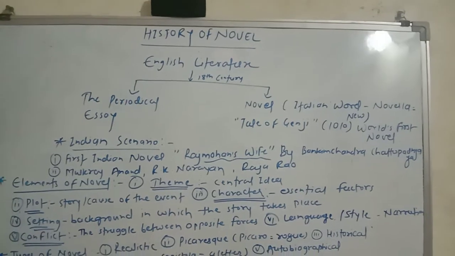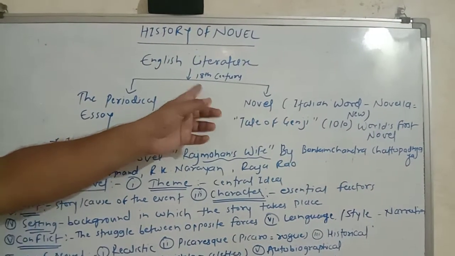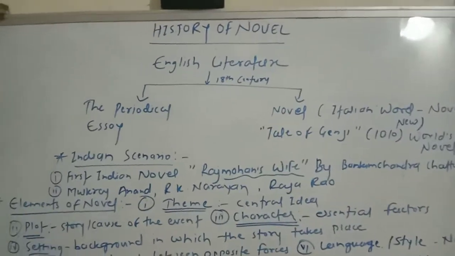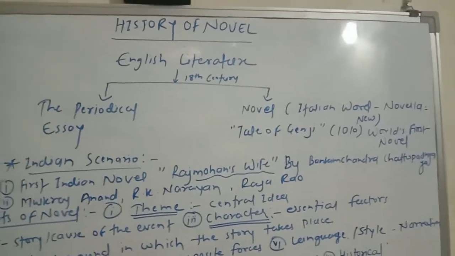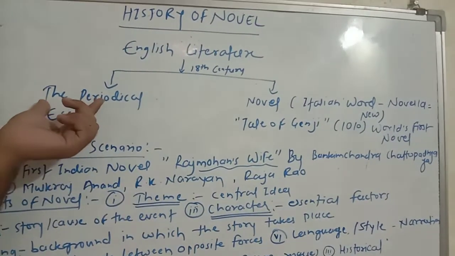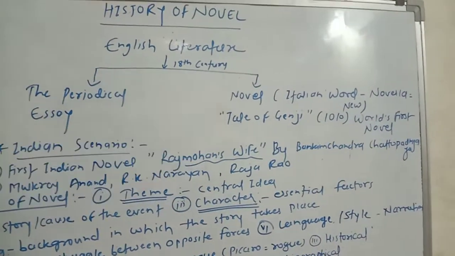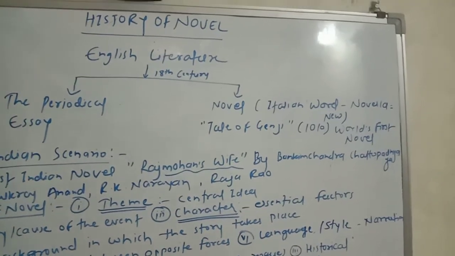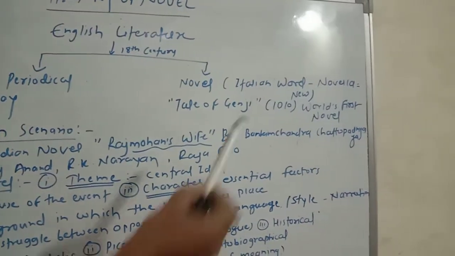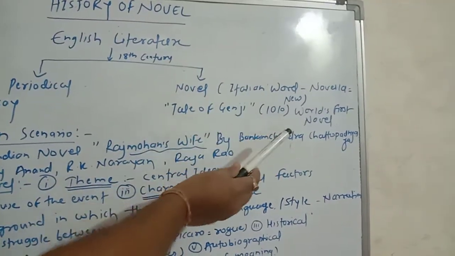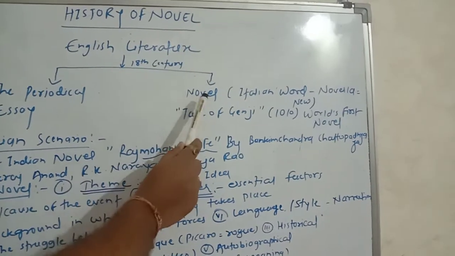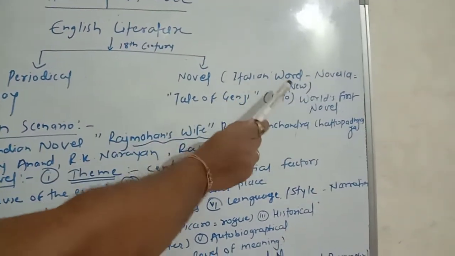So what about English literature? The 18th century has gifted many things to literature, especially the literature of the world. In the 18th century, two things developed: first of all, the periodical essay, and second, the novel. The word novel is derived from the Italian word novella. Novella means new, so we have to consider that the word novel begins from novella.